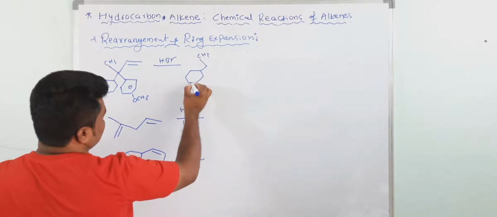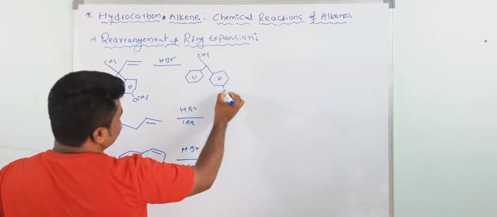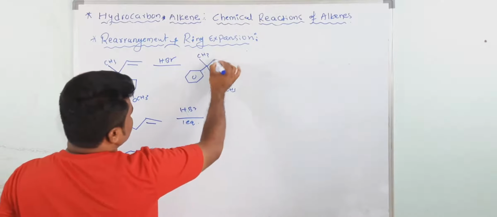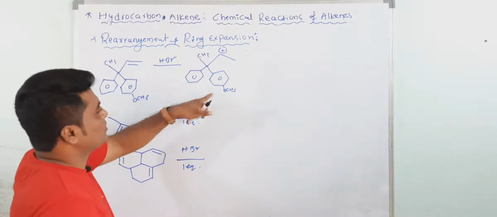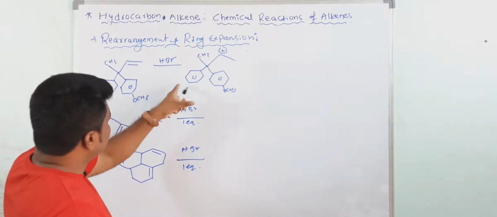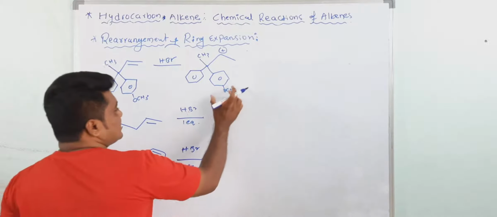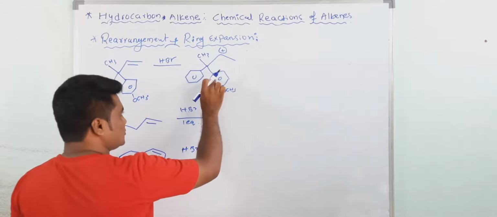Now this is the benzene ring. Here is one more phenyl group with OCH3, and in this case you are getting a carbocation. Of course we know that a phenyl group is migrated, but here we have two phenyl groups. Actually this one is electron rich, and this one is a little bit electron deficient as compared to it.